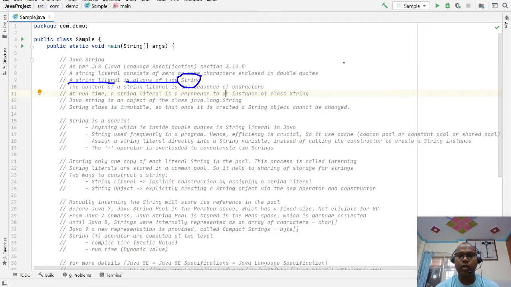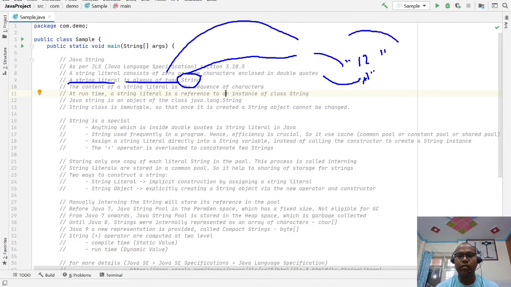Whenever you write anything in double quotes, whether zero characters or more, such as one, two, or a, that is a string literal, and that string literal is of type String in Java.